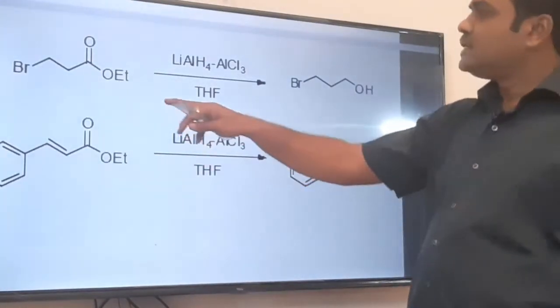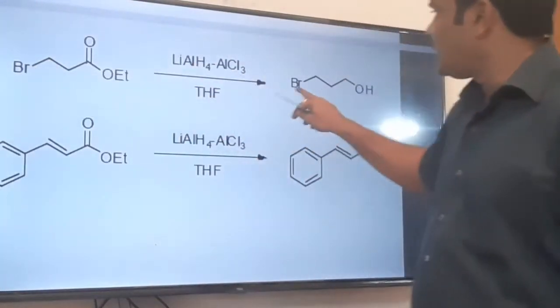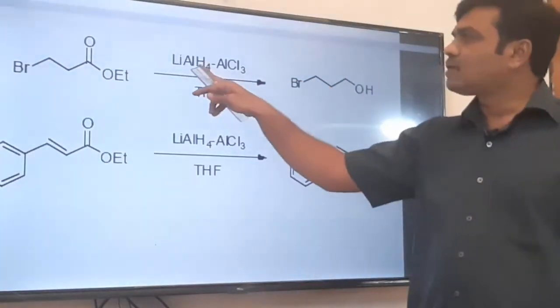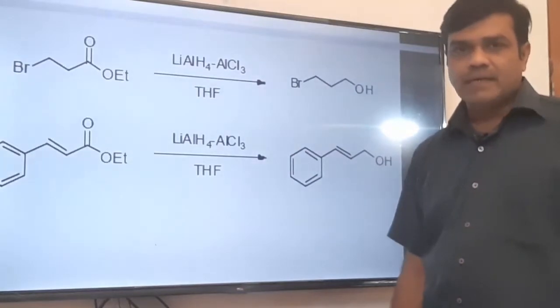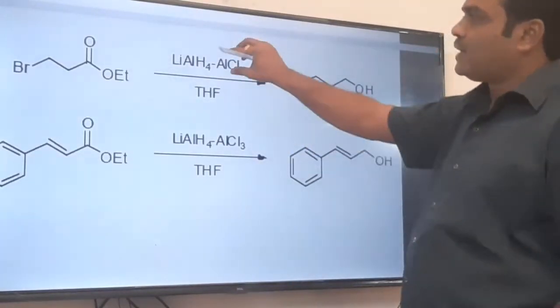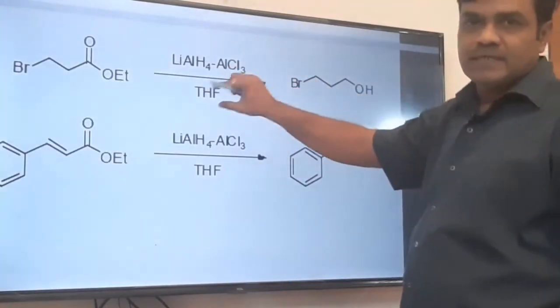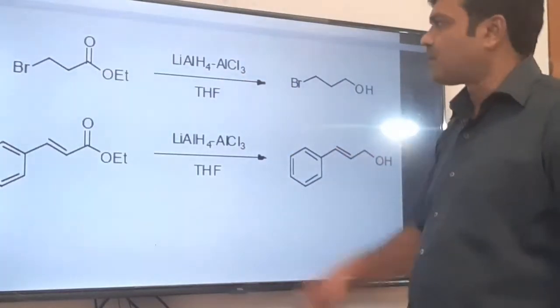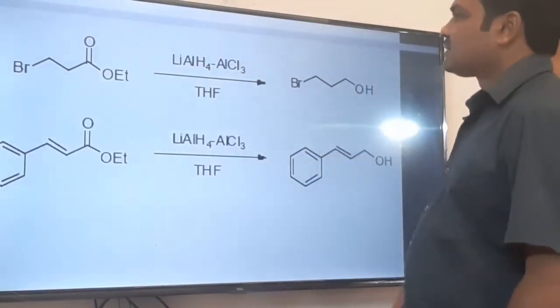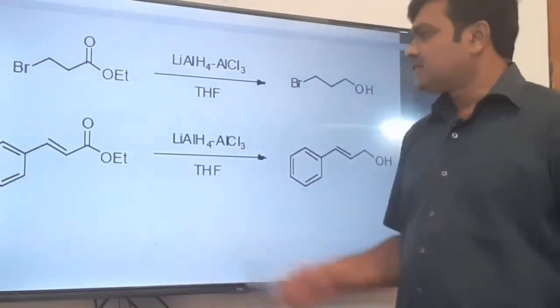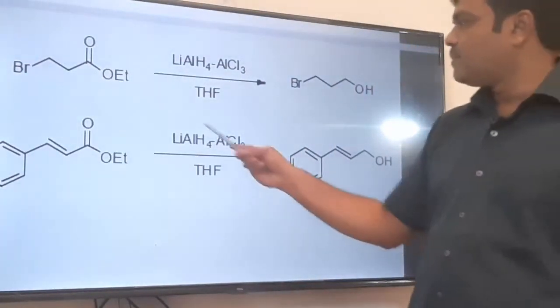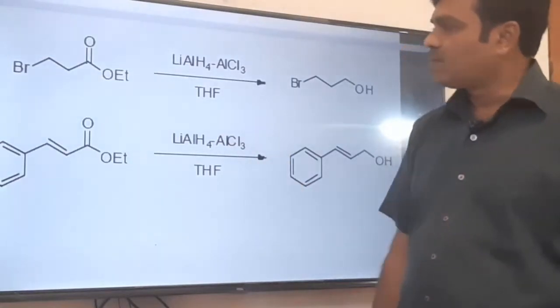But why is it so in this case? Why is the bromine unaffected here? Because it is the combination of lithium aluminum hydride with aluminum trichloride, that is a Lewis acid catalyst. So remember, when this combination is there, THF, tetrahydrofuran, is a solvent. This combination is there, so bromine remains as it is. Okay, see this one, lithium aluminum hydride with aluminum trichloride.